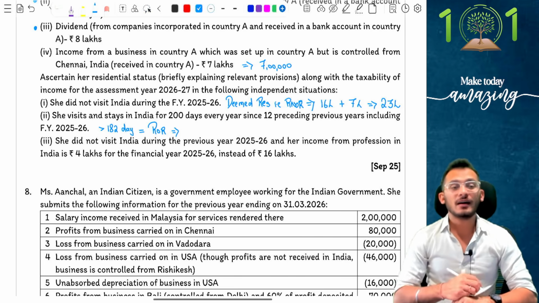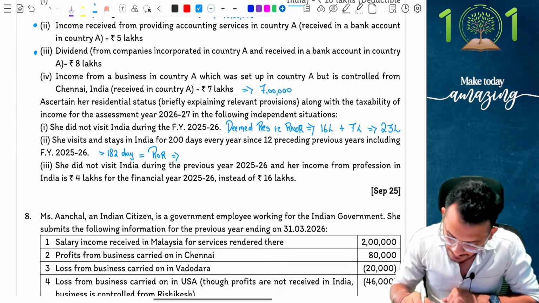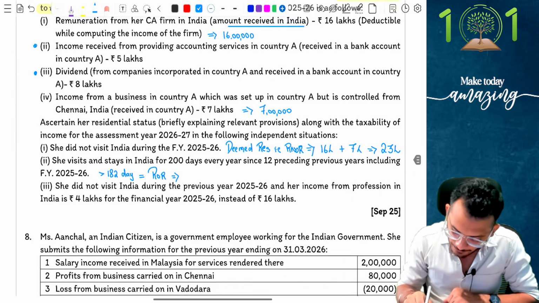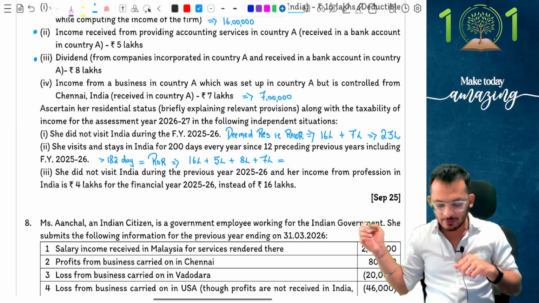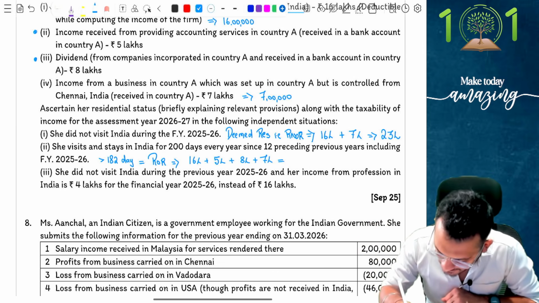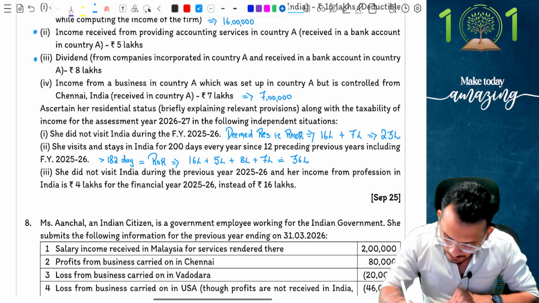Yes, now if I'm an ROR, I don't have to worry. Every bloody thing is taxable for me, which means it is 16 plus 5 plus 8 plus 7. So it is going to be 16 lakhs plus 5 lakhs plus 8 lakhs plus 7 lakhs, fully taxable. 16 plus 5 is 21, 29, and then 36 lakhs is going to be taxable for me. Yes, this is what the solution is going to be.